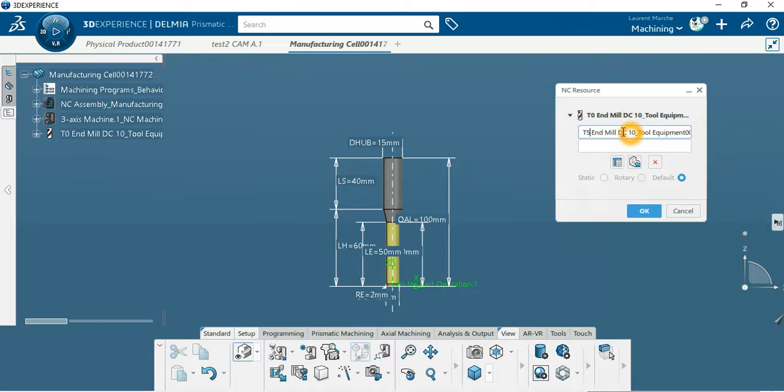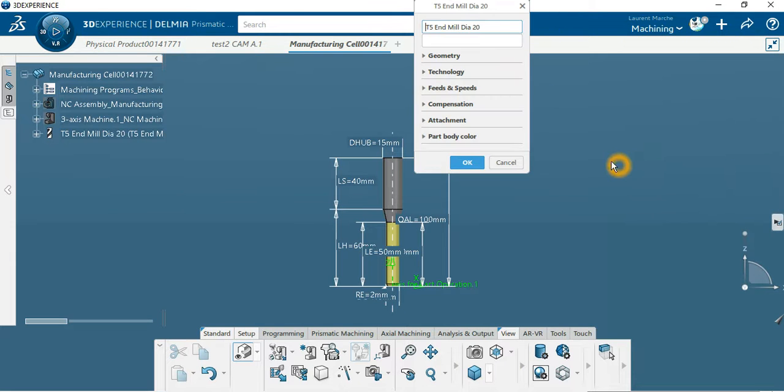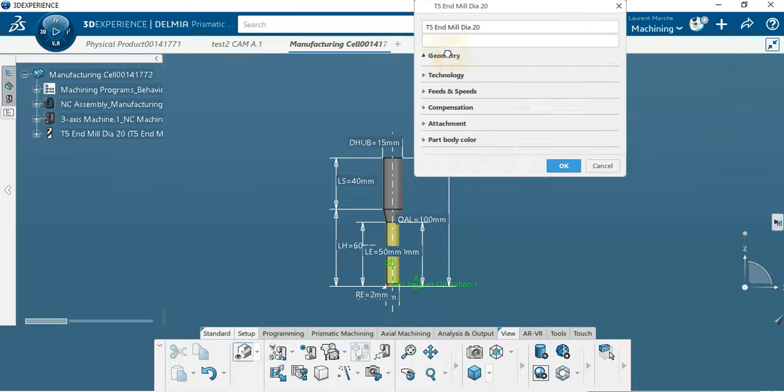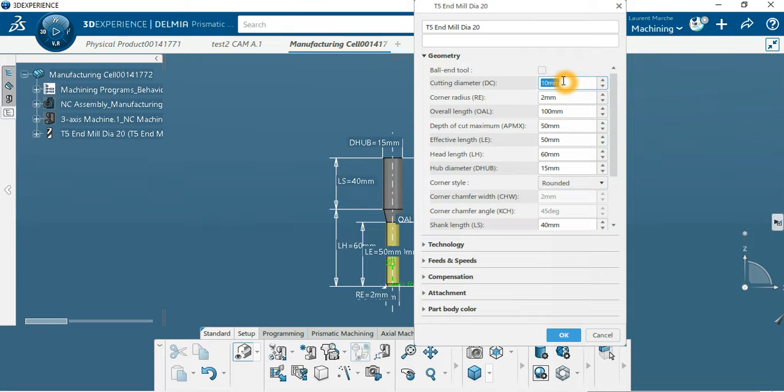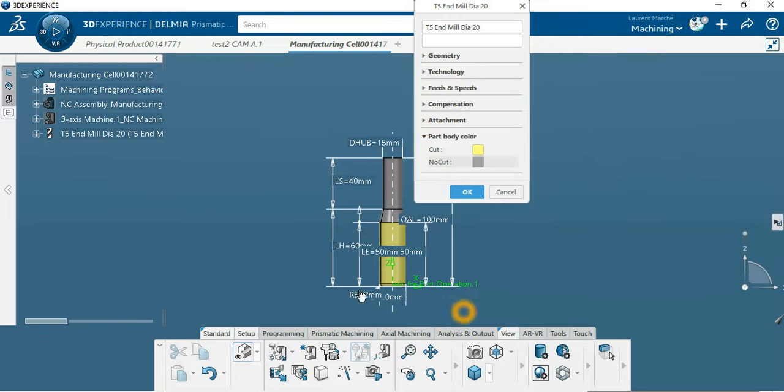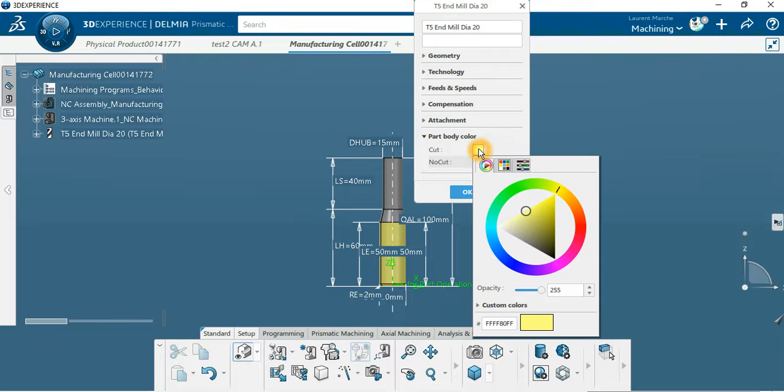You remember with the diameter, diameter 20, and edit the parameter to get the real one, because look at the drawing. If I put 20 here, and on the part body, so you can change this. I like to change this.